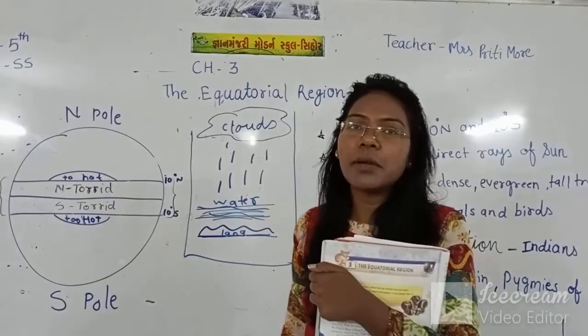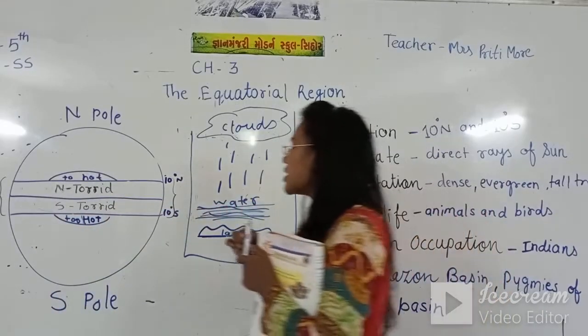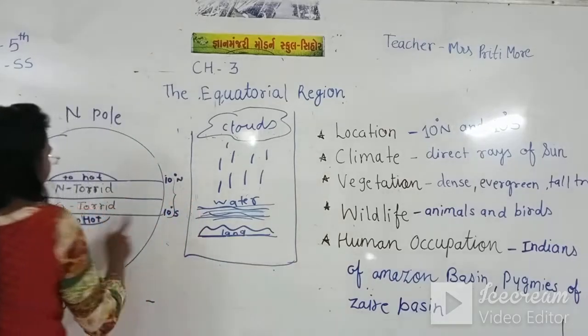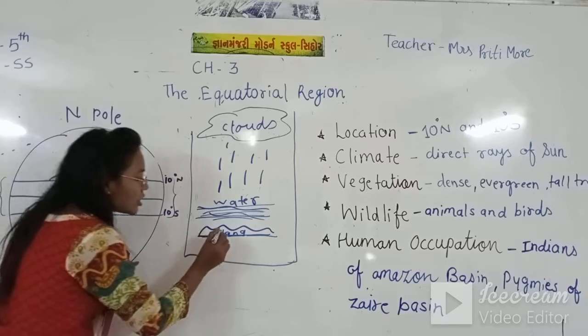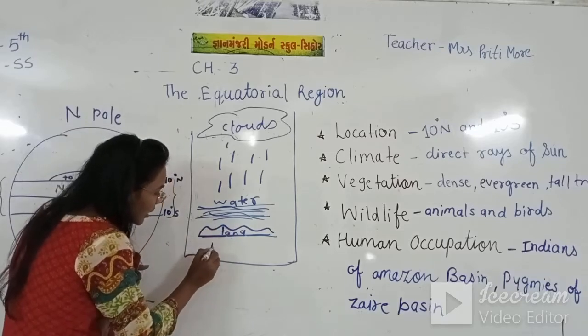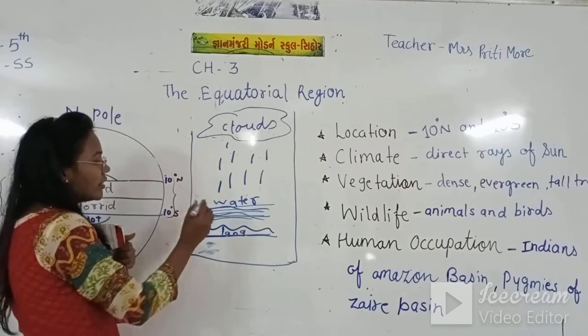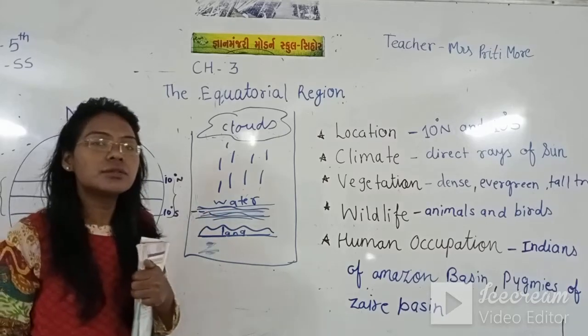This is our evaporation process because the sun rays come directly here. Because the sun rays come directly here, the land becomes too hot, and the water also becomes too hot.